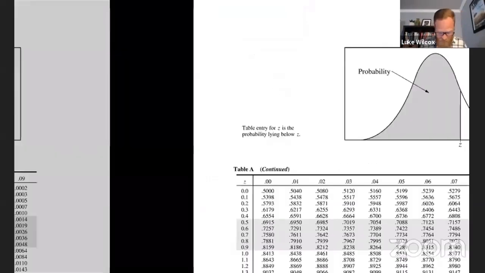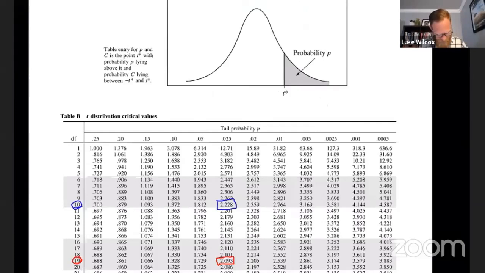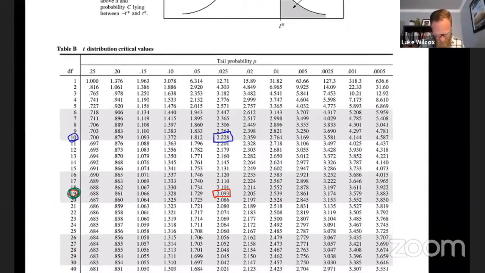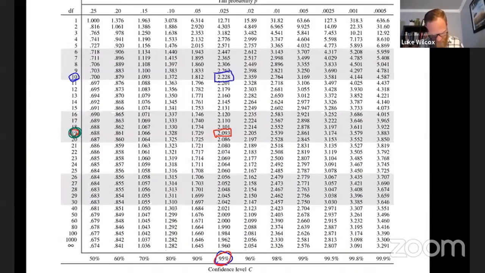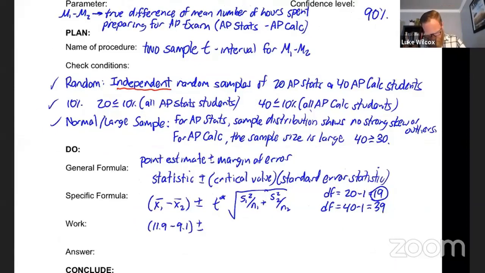So I'm going to go back to my table B, and now I have degrees of freedom 19. Okay, so we're back at 19, but now I need a 90% confidence interval. So I'm seeing 1.729 as my critical value. So let me go back, and we can fill in our t star, 1.729, and plug in some numbers here.